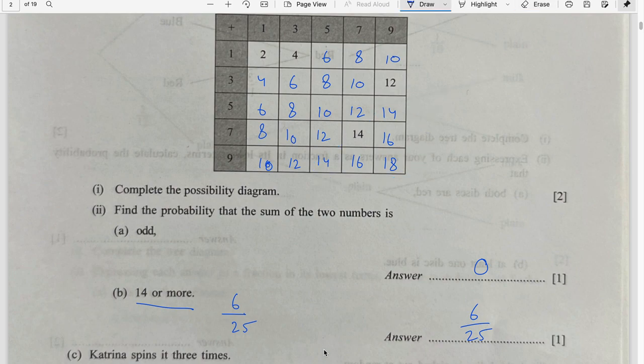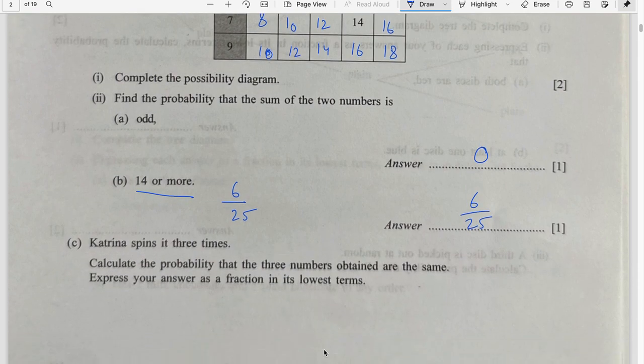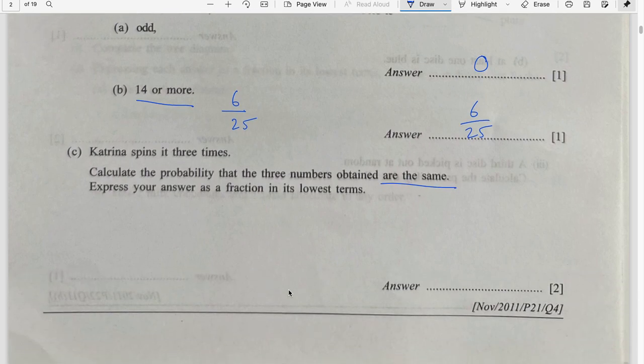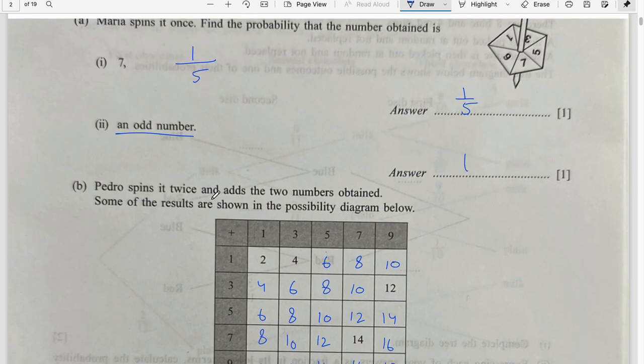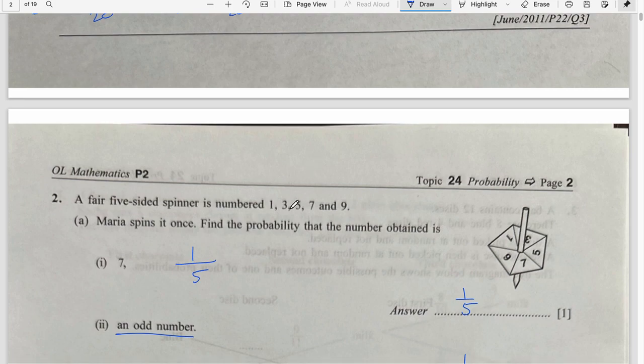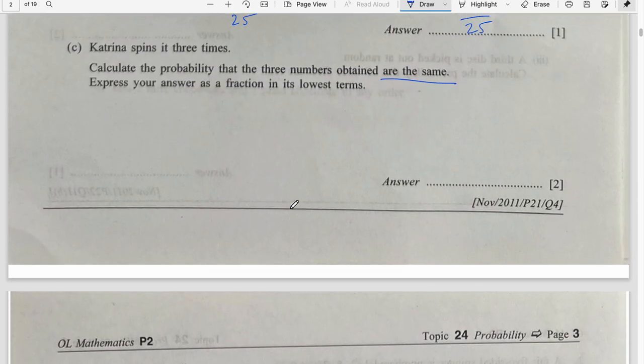Katrina spins it 3 times. Calculate the probability that the 3 numbers obtained are the same. Express your answer as a fraction in its lowest term. 3 numbers obtained are same. Now the numbers were 1, 3, 5, 7, 9. Calculate the probability that the 3 numbers obtained are same.